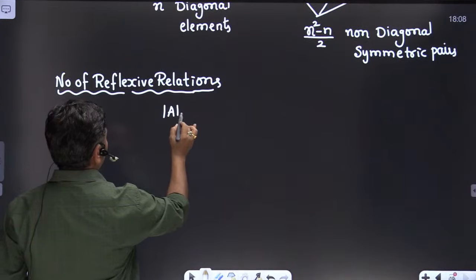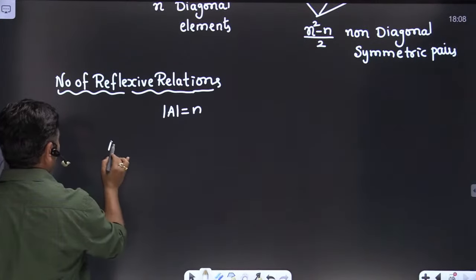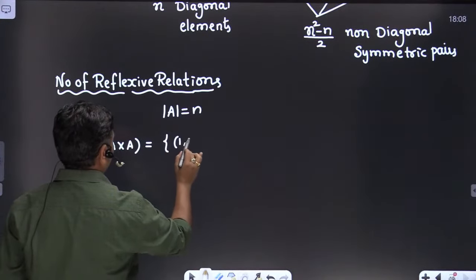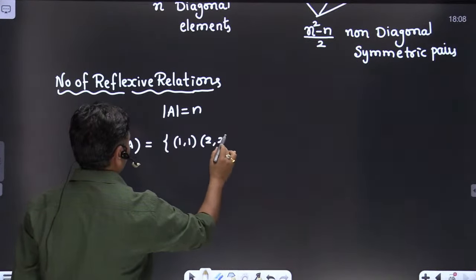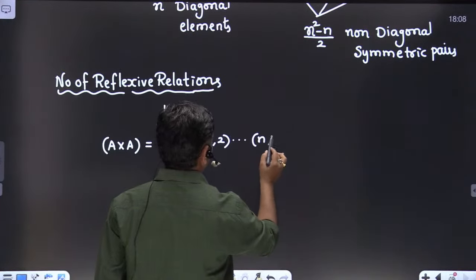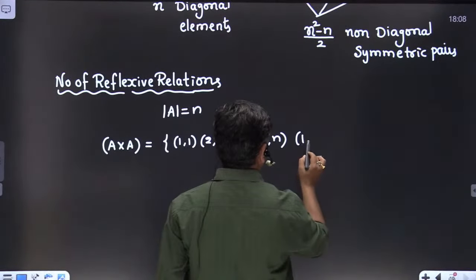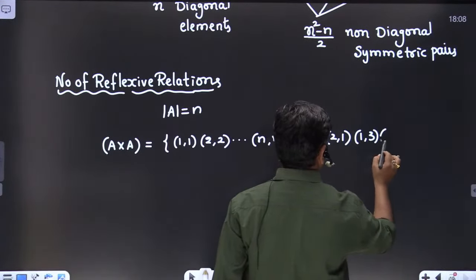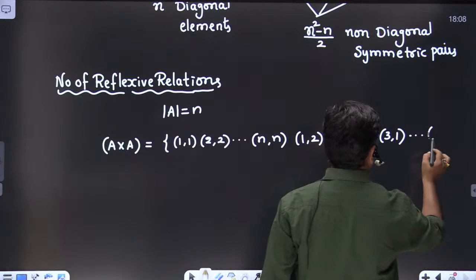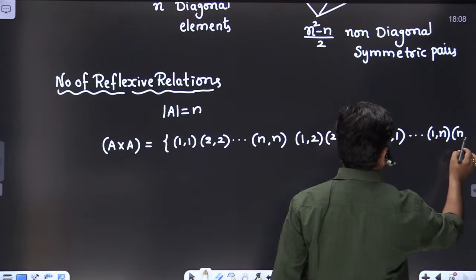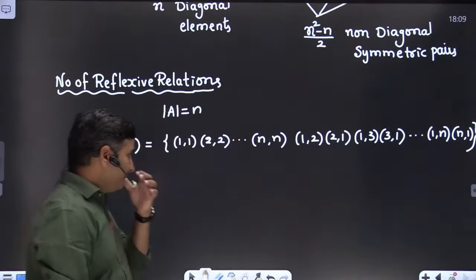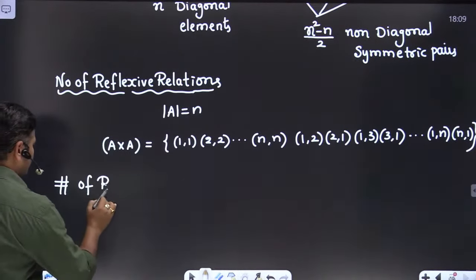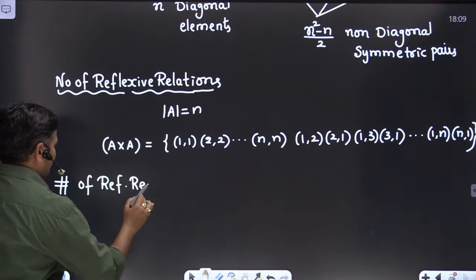So by assuming the cardinality of A is equal to n, we have A cross A, which is equal to (1,1), (2,2) and so on, (n,n), (1,2), (2,1), (1,3), (3,1) and so on, (1,n), then (n,1). Clear, friends? How to find the number of reflexive relations?